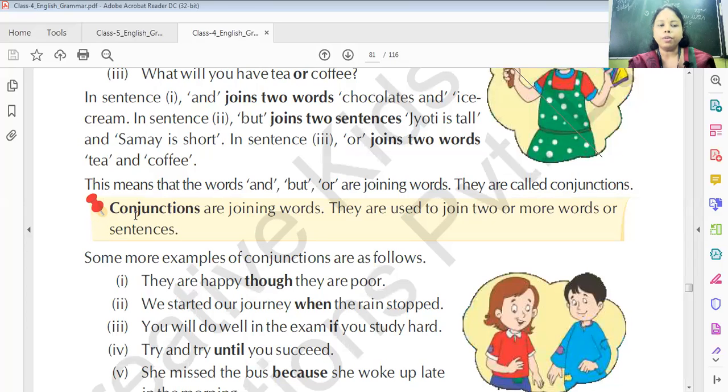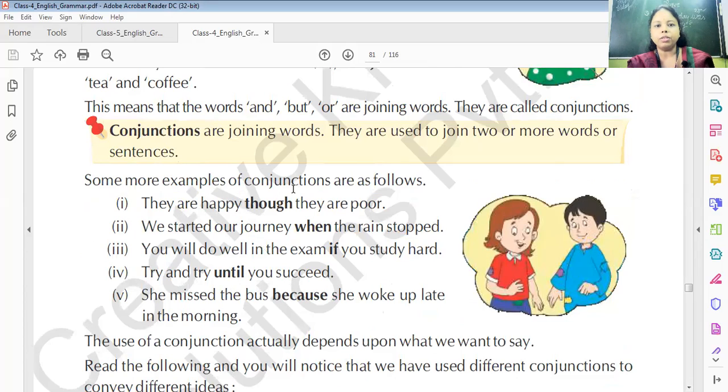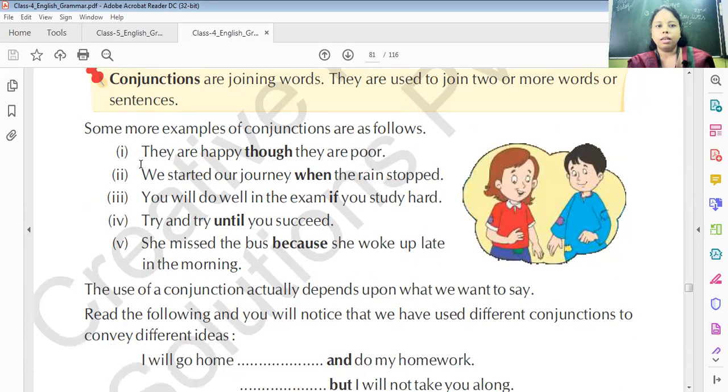So the definition of conjunction is given here. As you can see, conjunctions are joining words. They are used to join two or more words or sentences. Some more examples of conjunctions are as follows. They are happy though they are poor.